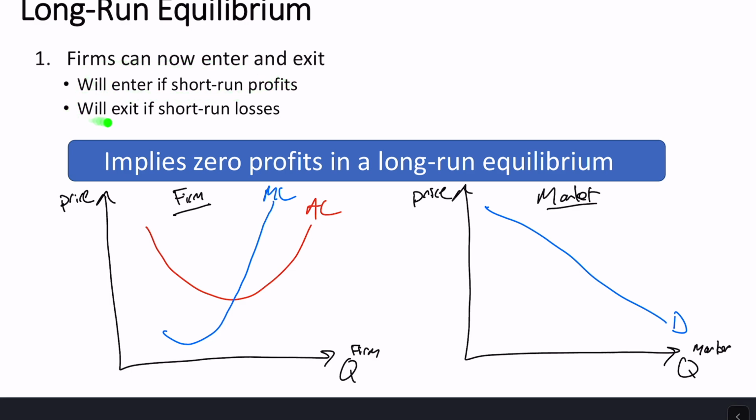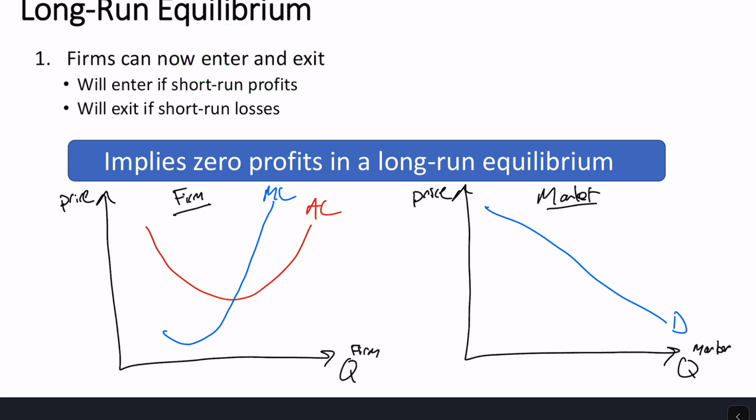Whenever you have short-run losses, firms are losing money, economic losses, they're going to want to exit that industry and go do something else, their next best alternative. And as that happens, firms are going to exit, supply goes down, and prices go up. So if we want a long-run equilibrium, remember, equilibrium means everything's stable. No one wants to make any changes. If someone wants to enter or someone wants to exit, that's not stable. That's going to be a change, okay? So what we need in a long-run equilibrium is that no one wants to enter or exit the industry anymore. Everything's stable. No one wants to change.